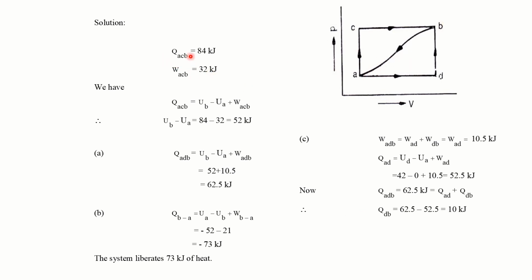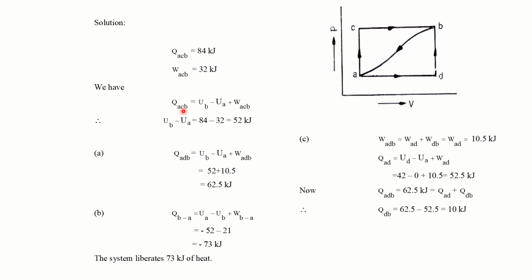QACB is equal to 84 kilojoule. Heat is supplied from the surroundings to the system, that's why it is positive. Work is done by the system, WACB is 32 kilojoule. It is again positive.